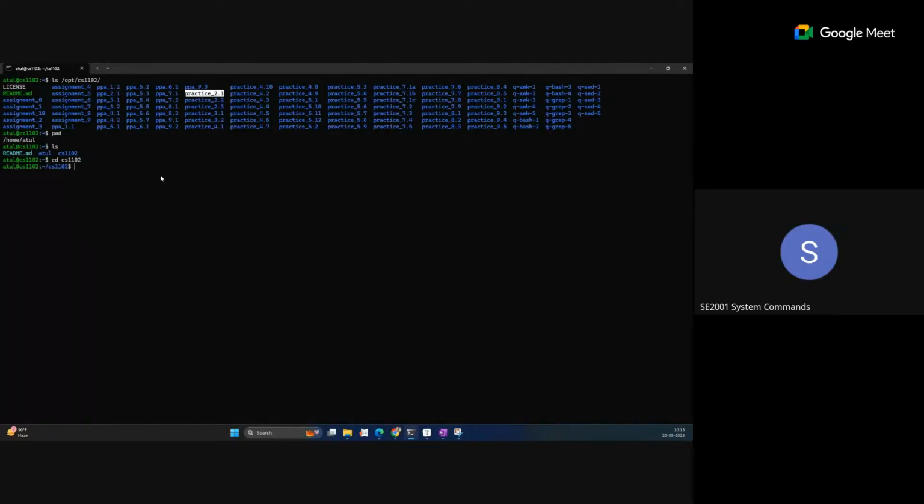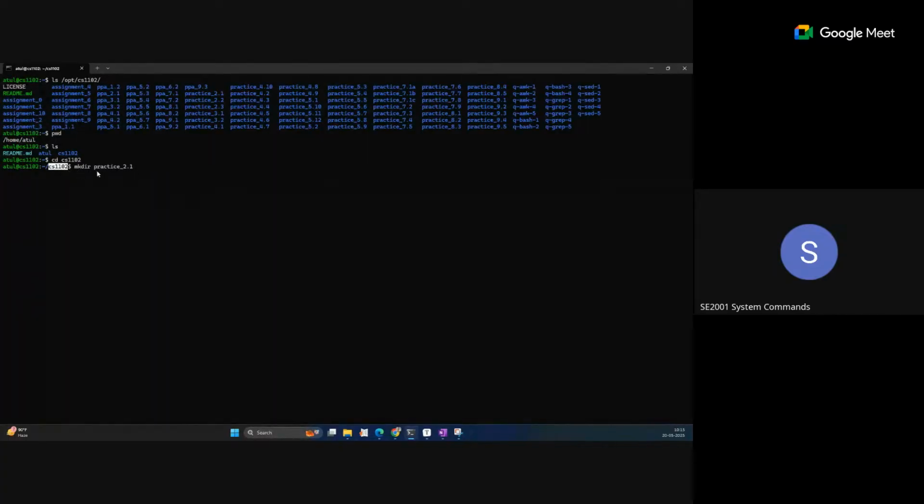So you have to create the directory with mkdir and give the same name, practice underscore 2.1. Any assignment which you want to solve, you have to create a directory for it inside this cs1102.